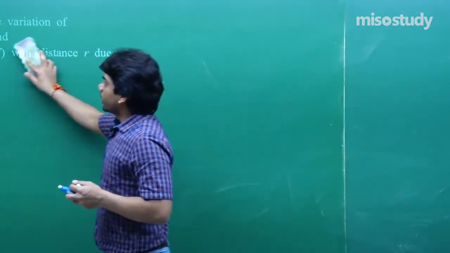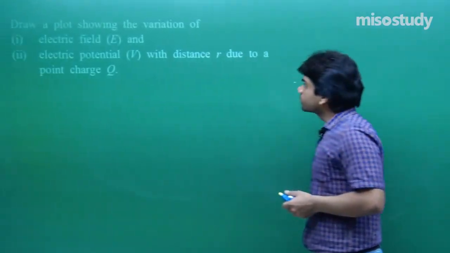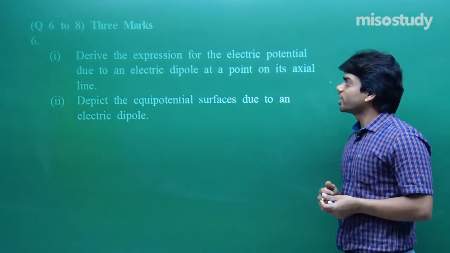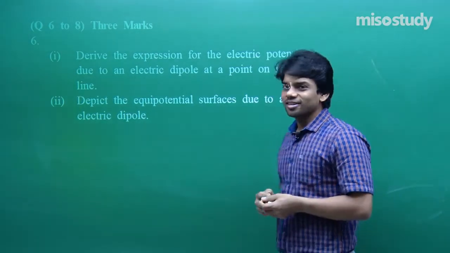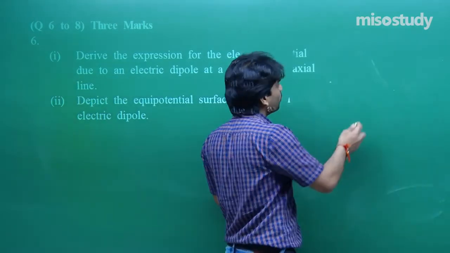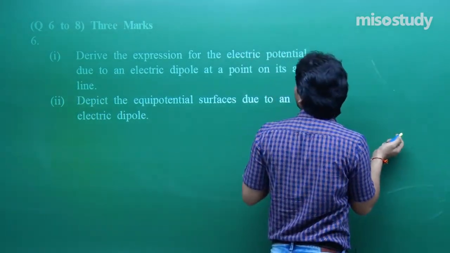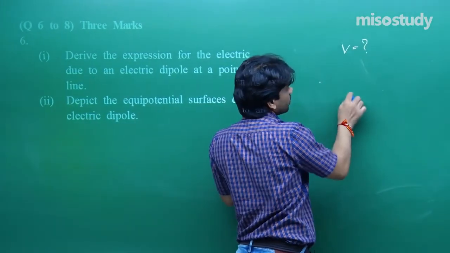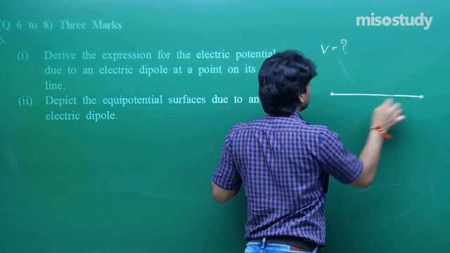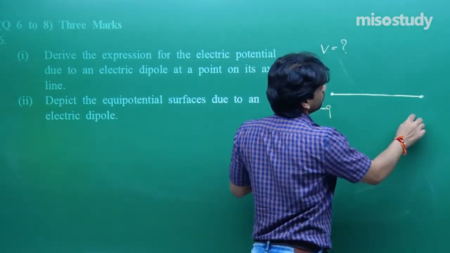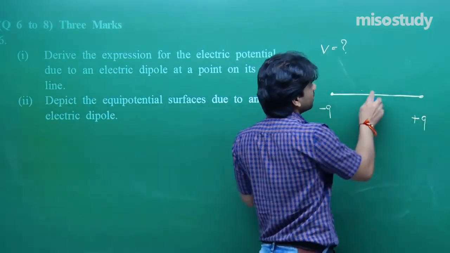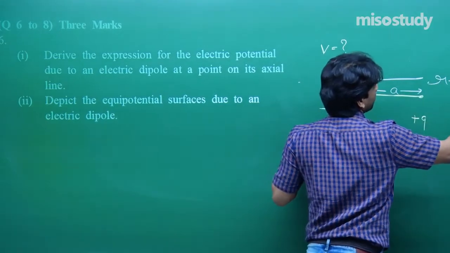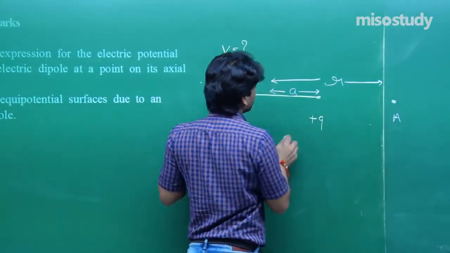Let us go ahead with the next question after question number 5. 3 marks question, question number 6. Derive the expression for the electric potential due to an electric dipole at a point on its axial line. So, we have an electric dipole, and you have to find the value of potential V. We have minus Q and plus Q. Let us say this length is A and the separation from the center is R, where we have to evaluate the value of potential.